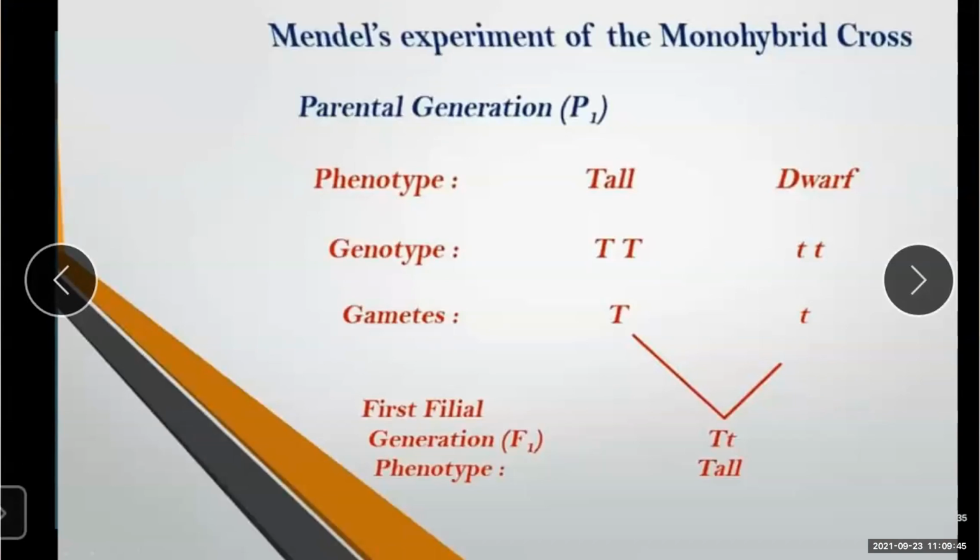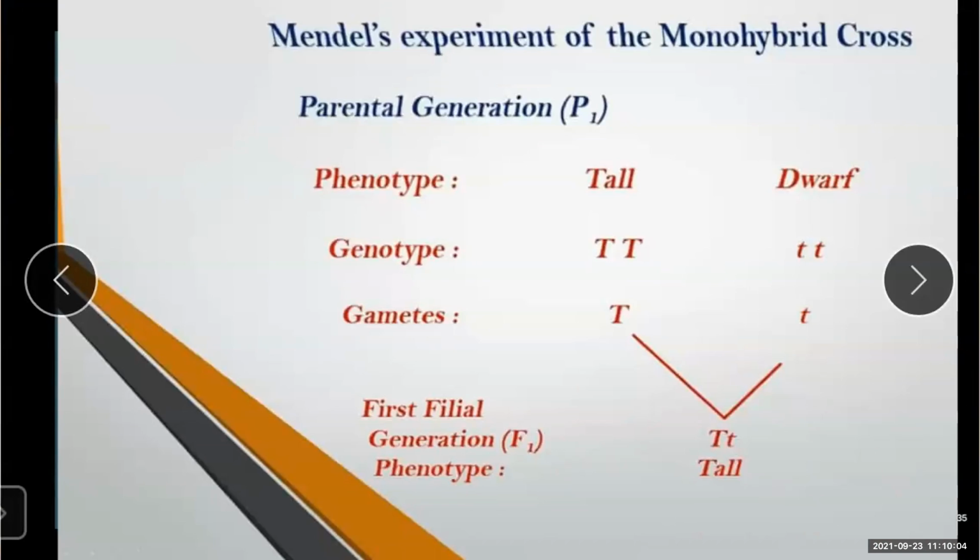So we got the hybrid tall. Understood? The offspring of the F1 generation were all tall. Even when one of the parents was dwarf, none of the offspring were dwarf.